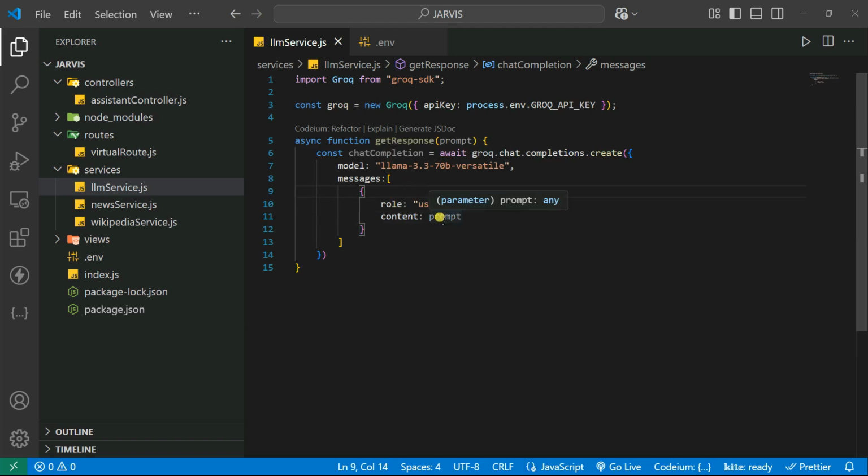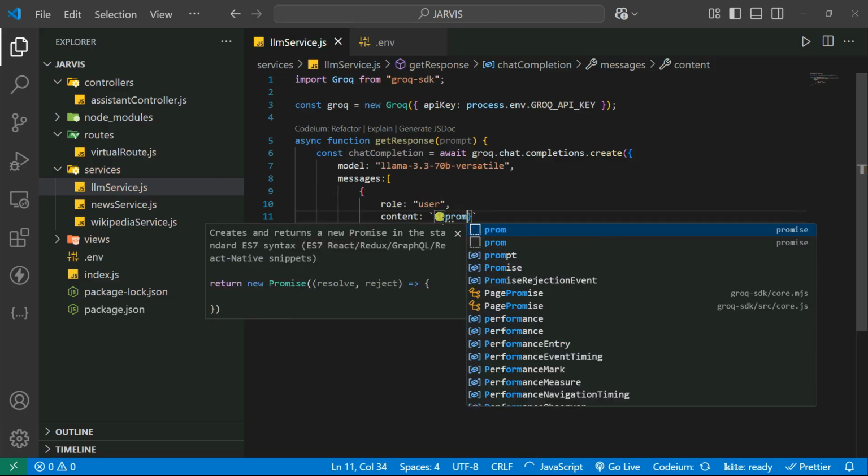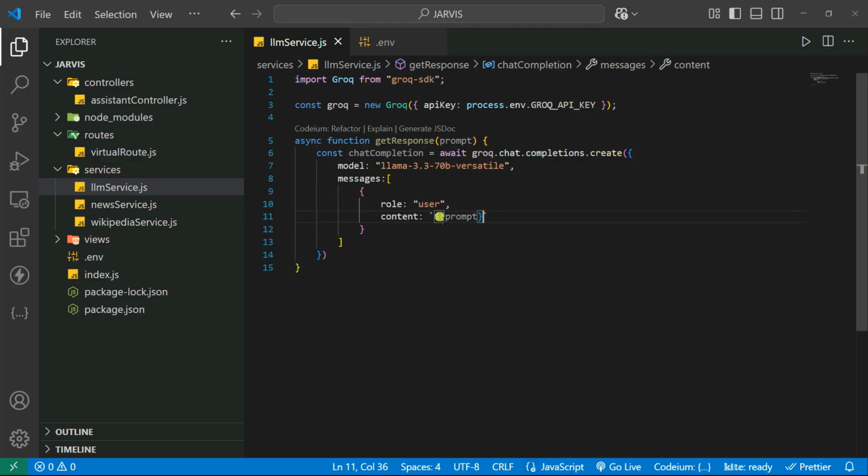So what I can do is use a backtick, and inside the backtick use the dollar sign with the prompt, and then give some instructions. Let's say, please provide a concise summary in 2 to 3 sentences.